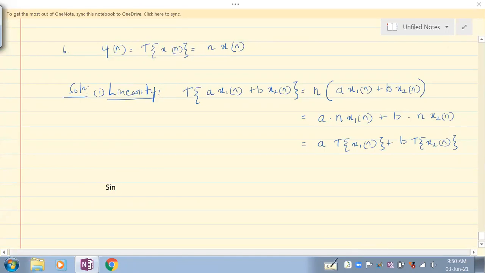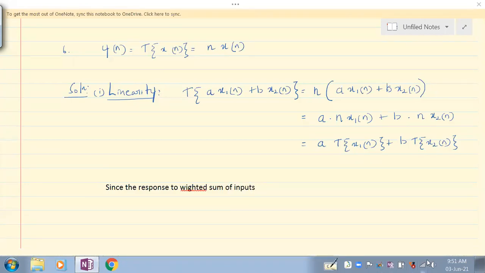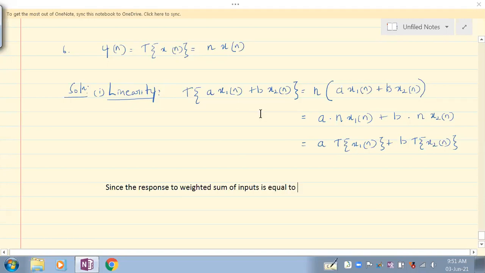Okay, so we can say since the response to the weighted sum of inputs is equal to the sum of the weighted responses.